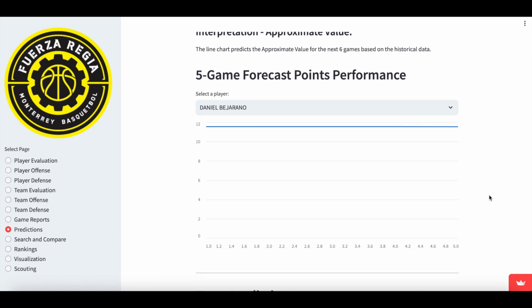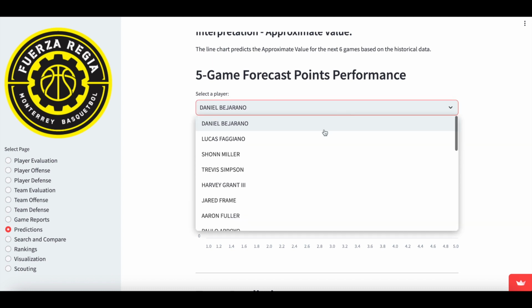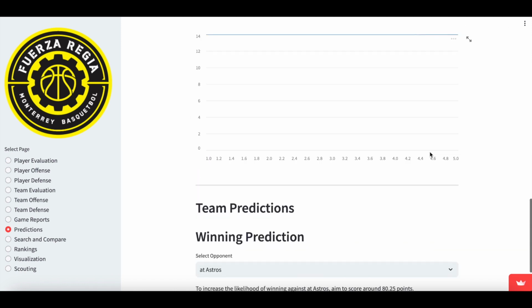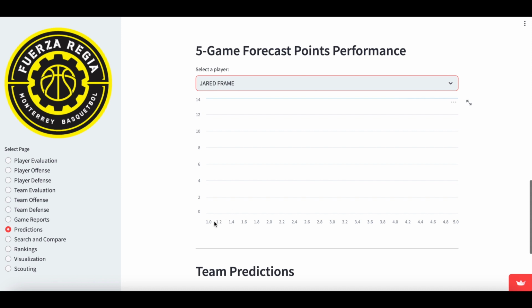The next prediction feature we have is a 5-game forecast points performance predictor, where user selects a player, and here on the x-axis we see 1, 2, 3, 4, 5 games, and he is probably going to stay near his average, 14 points per game. But this helps to see if, based on the data, it looks like his points performance will decrease, increase, or stay the same.